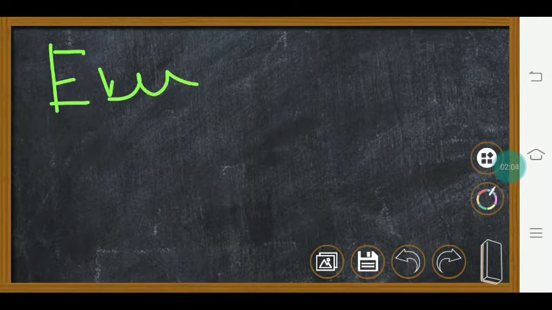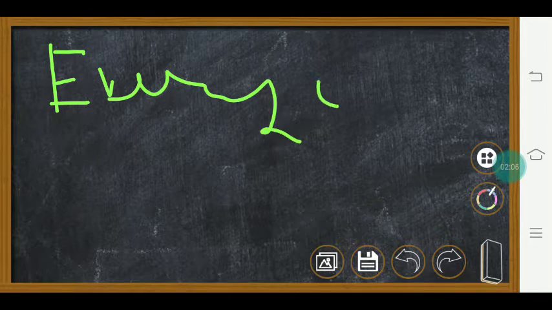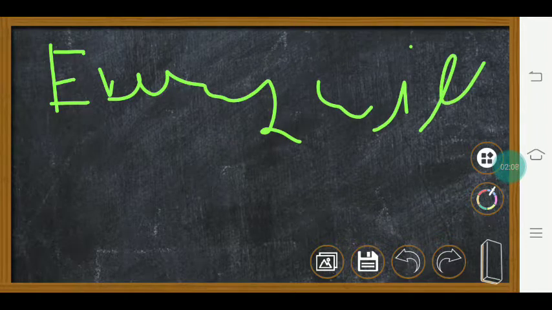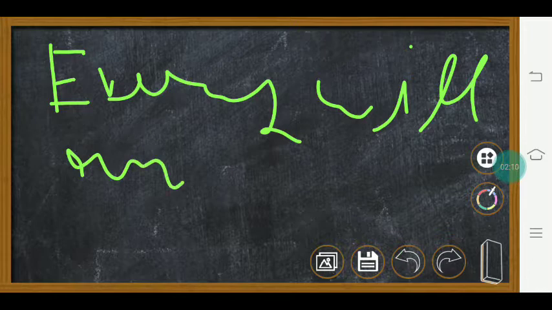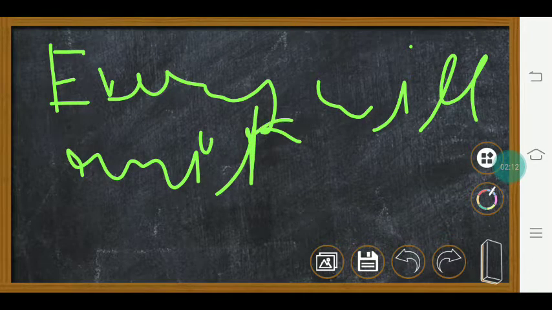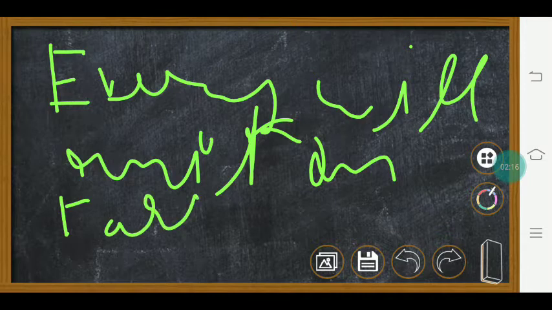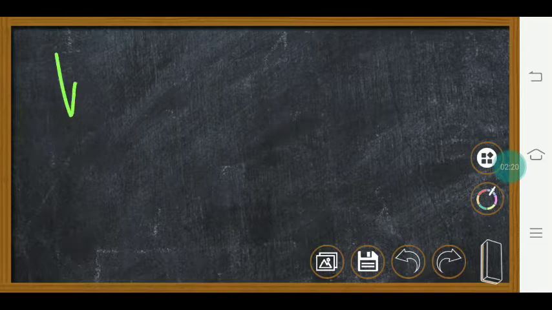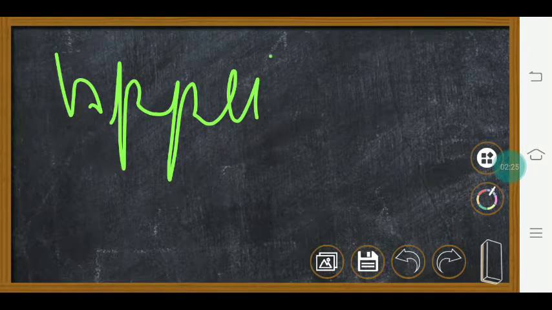First law of motion means every object will remain in motion until a force is applied on it.